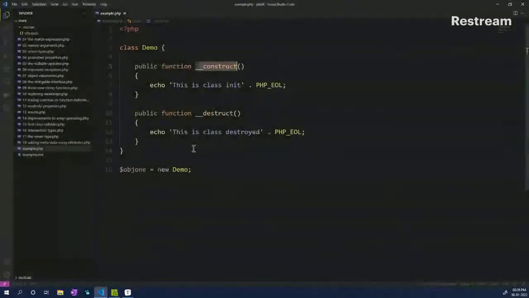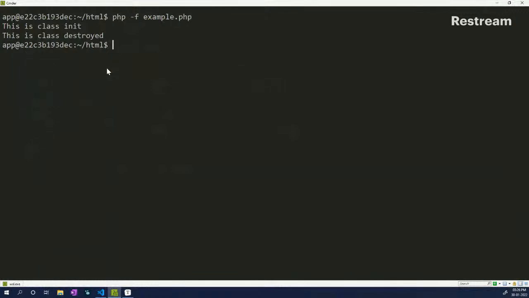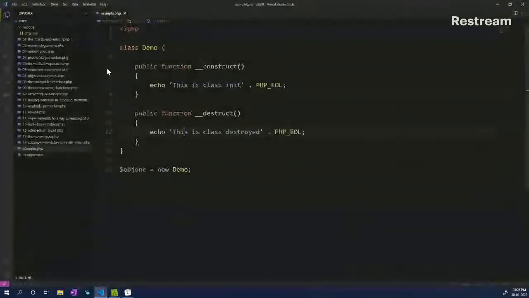And then once the script has done executing, the garbage collector comes into play and it wipes out the object from the memory, and then you actually get this destruct operation executed as well. So this is how a normal execution of PHP works. Okay. So now let's do something a little bit more fancy.